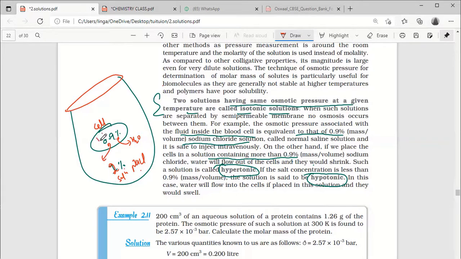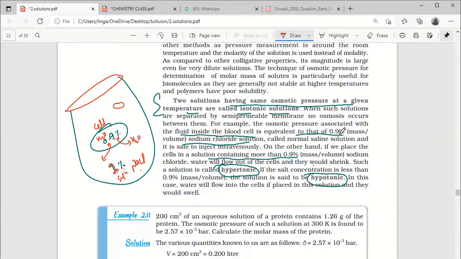Inside, water also there. See, solution 0.9% means water and NaCl both are there. Now this water is coming out from the cell. Yes or no? Yes, sir, because of higher concentration. The solvent molecules move from lower concentration to higher concentration. Then what will happen after some time? The cell will be shrinking. Yes, sir. That is what it is telling.